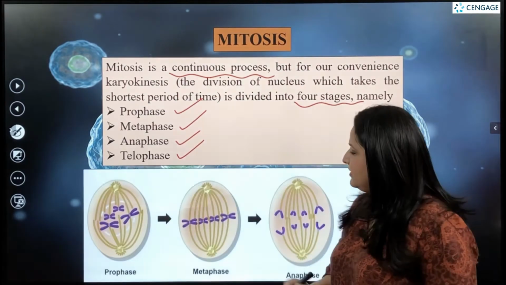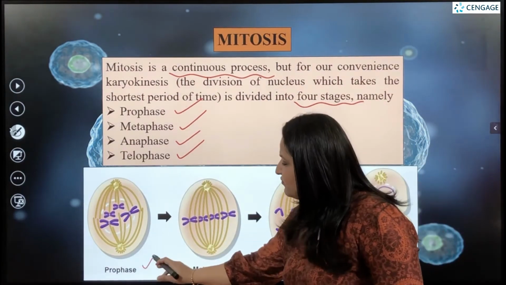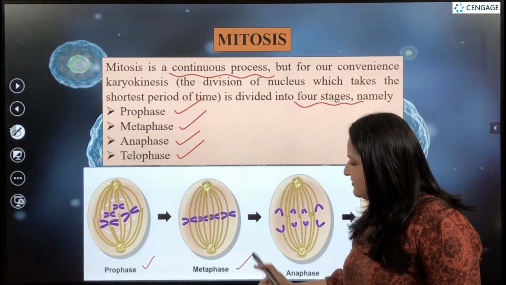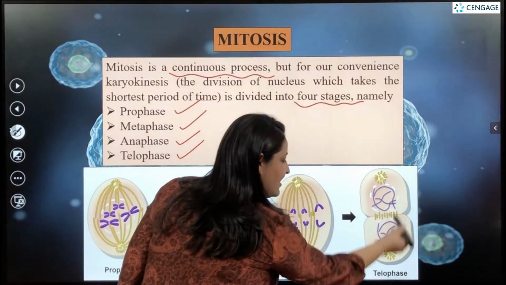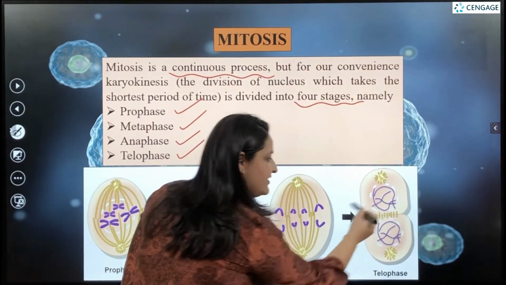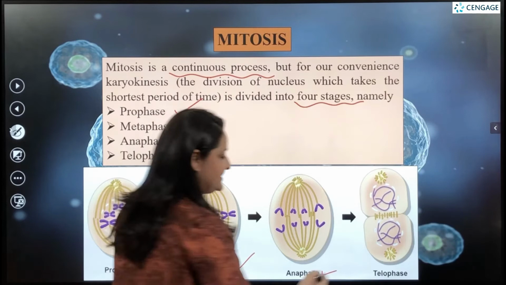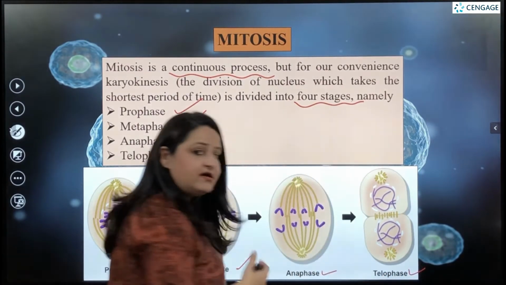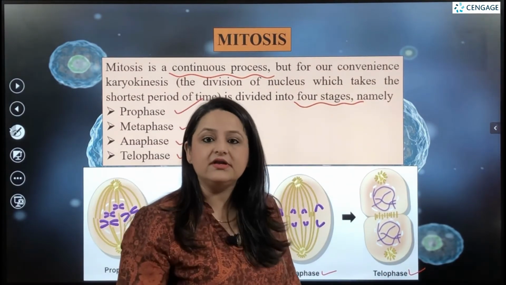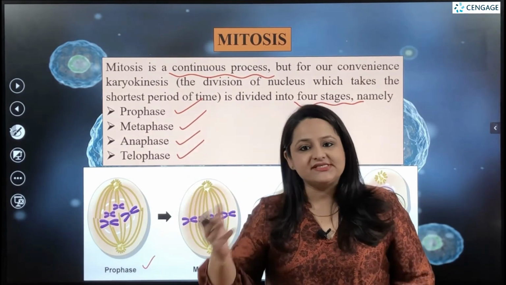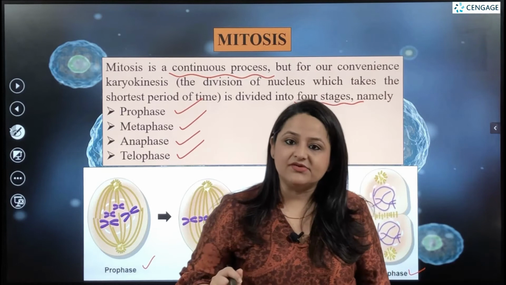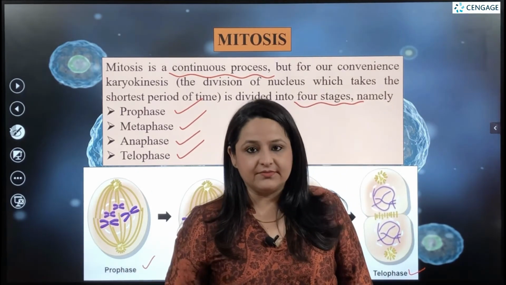This is prophase, this refers to metaphase, this is the anaphase, and the last step where the nucleus is dividing into 2 is the telophase. Telophase is followed by the division of cytoplasm, known as cytokinesis. We will study about cytokinesis in detail further.